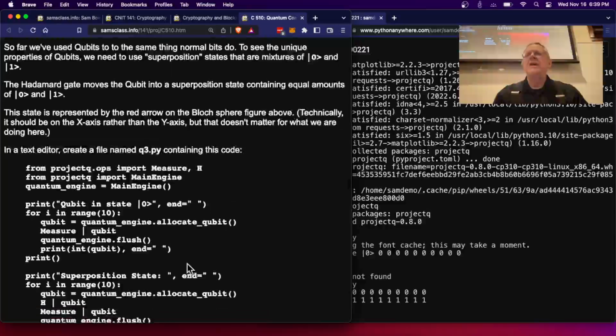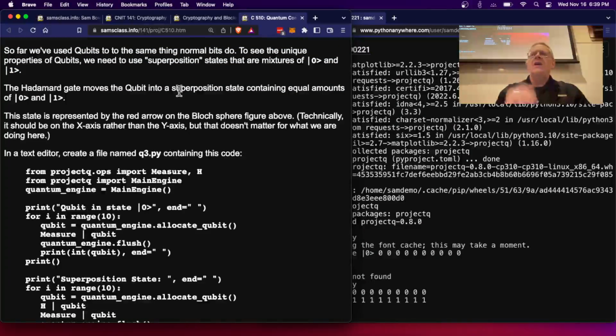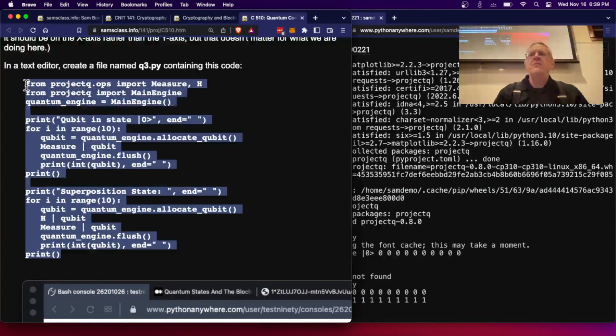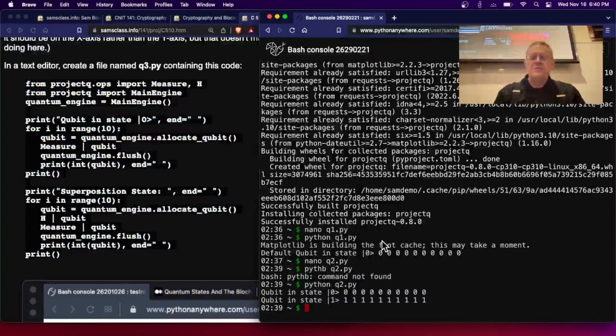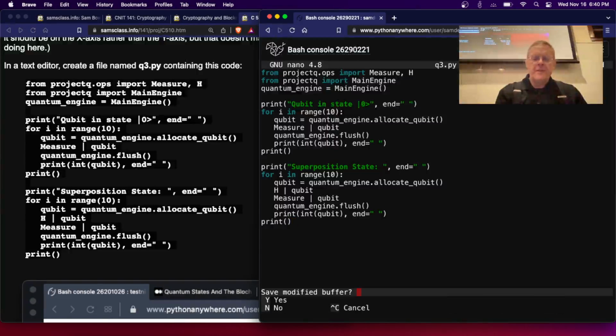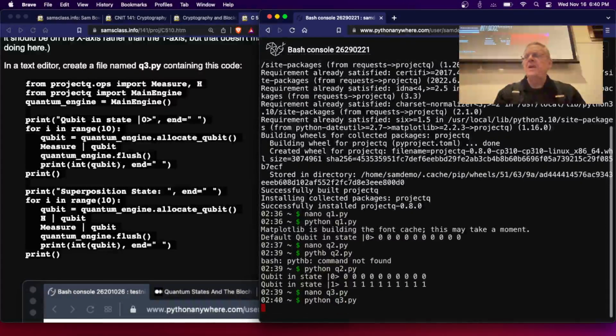superposition state. So this is going to be Q3, and you see it's going to use an H transform. And the H transform, the Hadamard, is what moves it into that state where it's got a 50% chance of being 0 and a 50% chance of being 1. They call it a Hadamard transformation. So I do nano of Q3 and put in that stuff, and then Python of Q3.